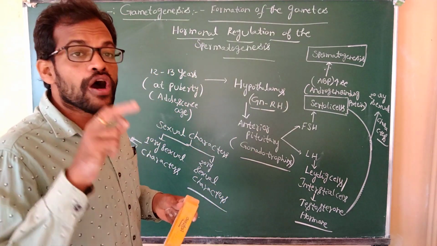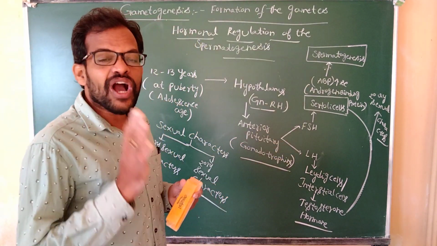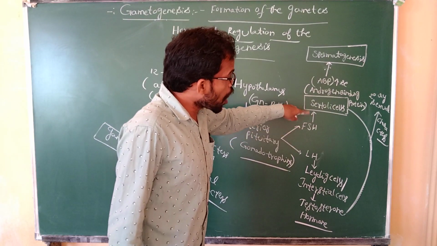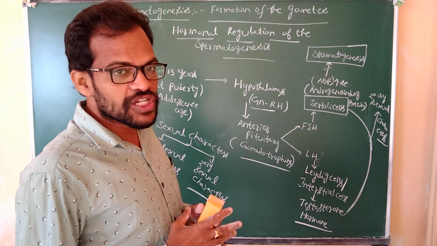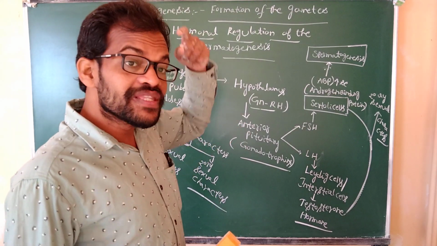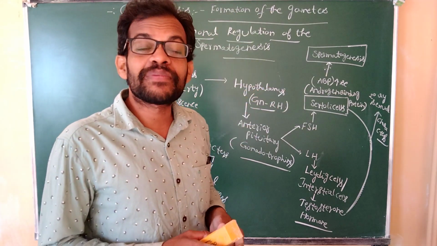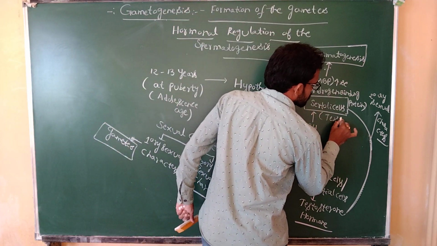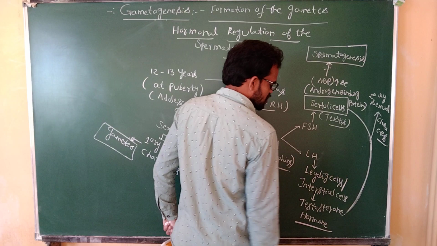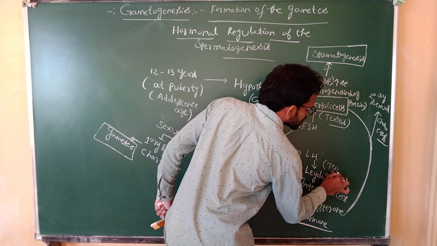Follicle stimulating hormone. The second one is luteinizing hormone. The follicle stimulating hormone activates the Sertoli cells. Follicle stimulating hormone is produced by the anterior pituitary, but the Sertoli cells are present in the testis.